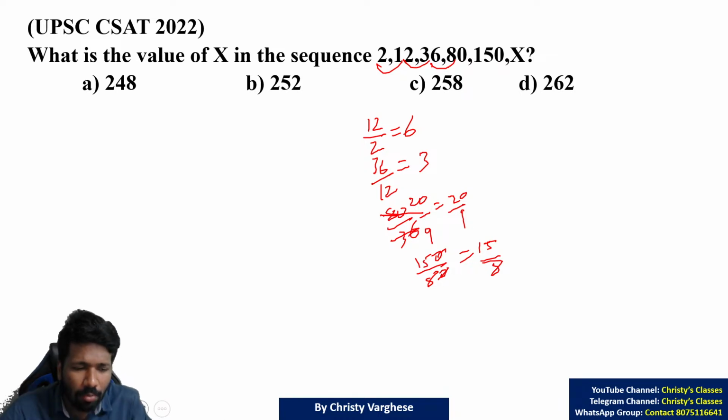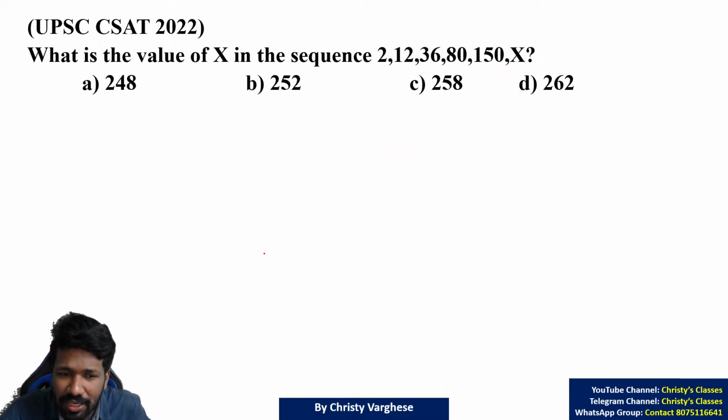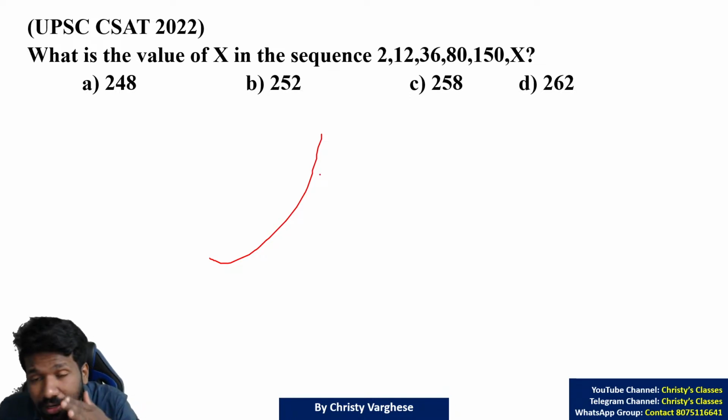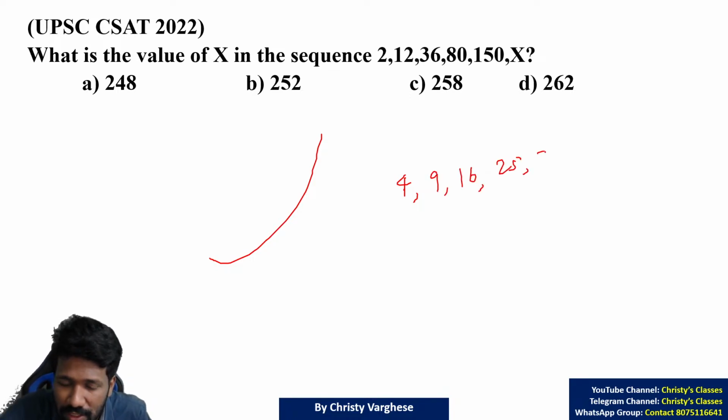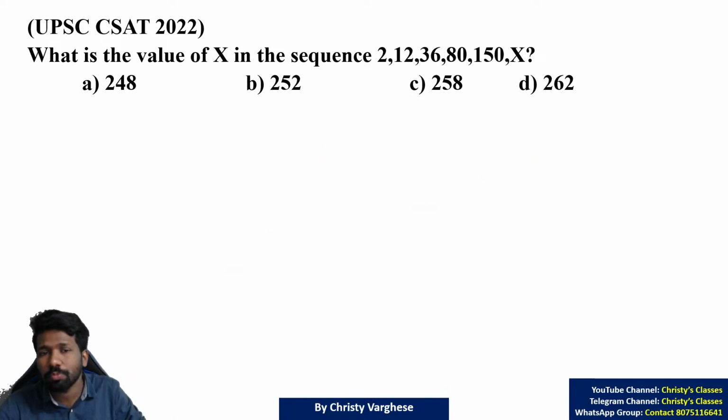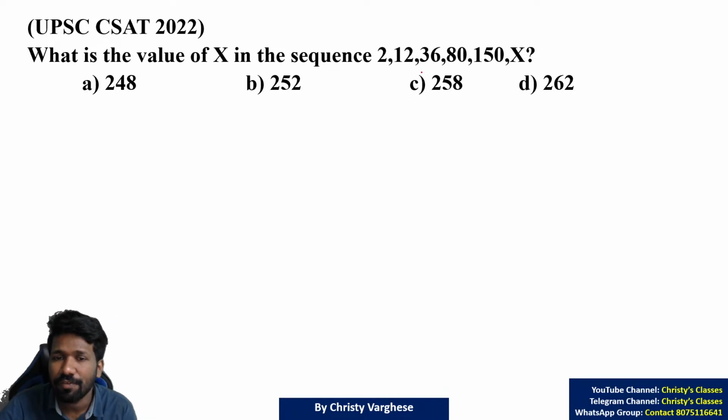So we are not getting a common ratio. Then for exponential increase, there is one more possibility. If squares or cubes or powers are there, then also there is an exponential increase possibility. For example, 2 square 4, 3 square 9, 4 square 16, 5 square 25, 6 square 36, etc. This difference is just 5, then 7, then 9. The increase is getting bigger. So when squares or cubes are there, there is a chance that this kind of increase is happening.